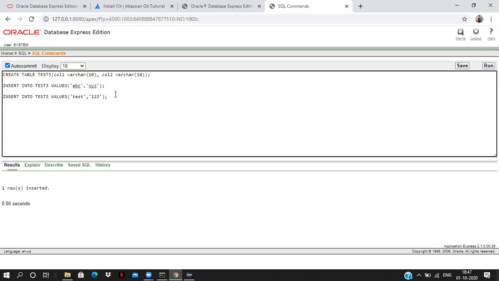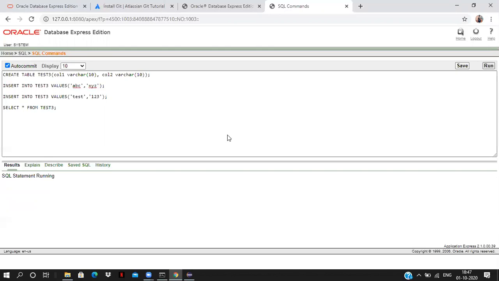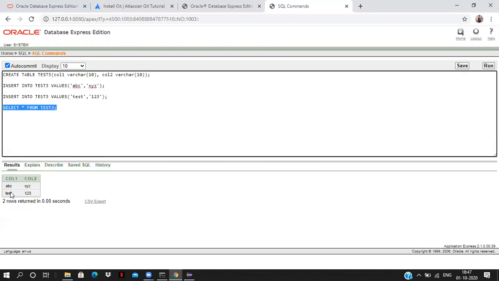Now, how to read the data from the table? Select star from test3. We are just selecting the data from test3. Select star from test3 will give all the records of the test3 table. Now we have 2 records because we inserted 2 records. If you see, column 1 is ABC, test, column 2 is XYZ and 1, 2, 3 in the results. Now we have seen how to create a table, how to insert the data into the table, and how to read the data from the table.